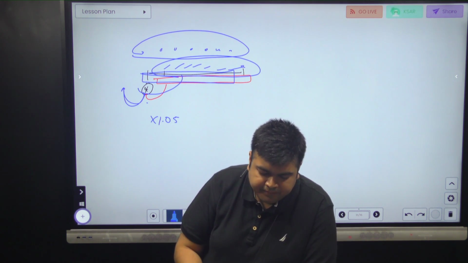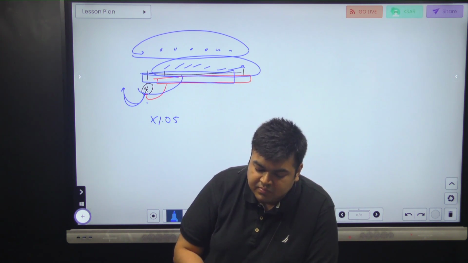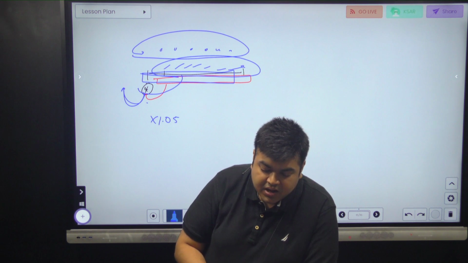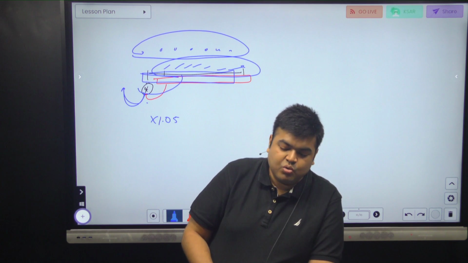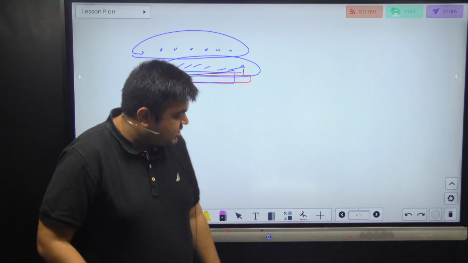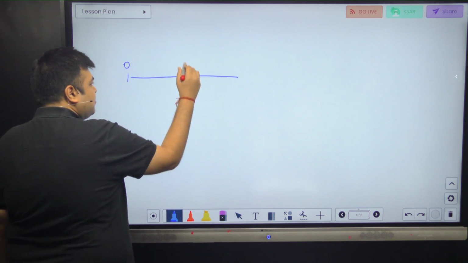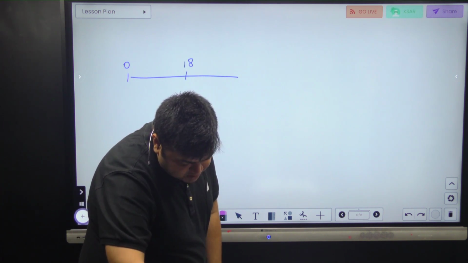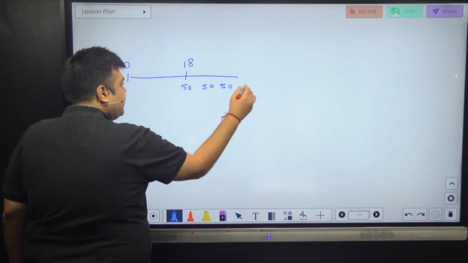Next question. Grandparents are funding a newborn's future university tuition costs, estimated at 50,000 per year for 4 years, with the first payment due as a lump sum in 18 years. Assuming a 6% annual rate, the required deposit today is closest to? First payment in 18 years. So again, the first thing I do is make a timeline, time 0. The first payment is at 18 years. The amount is 50,000 per year and 6% rate. So 50, 50, 50, 50.